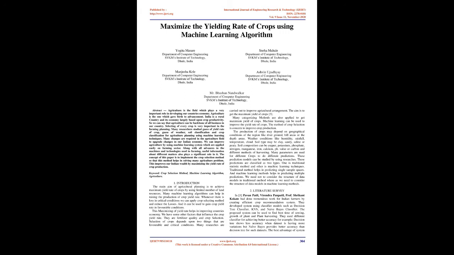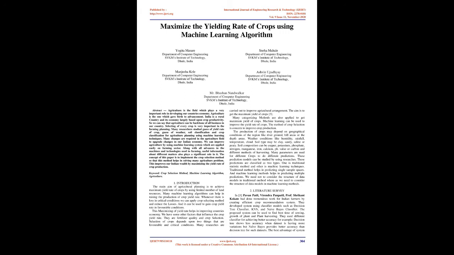1. Introduction. The main aim of agricultural planning is to achieve maximum yield rate of crops by using a limited number of land resources. Many machine learning algorithms can help in raising the production of crop yield rate. Whenever there is loss in critical conditions, we can apply the crop selecting method and reduce the losses. And it can be used to gain crop yield rate in favorable conditions. This maximizing of yield rate helps in improving the country's economy.